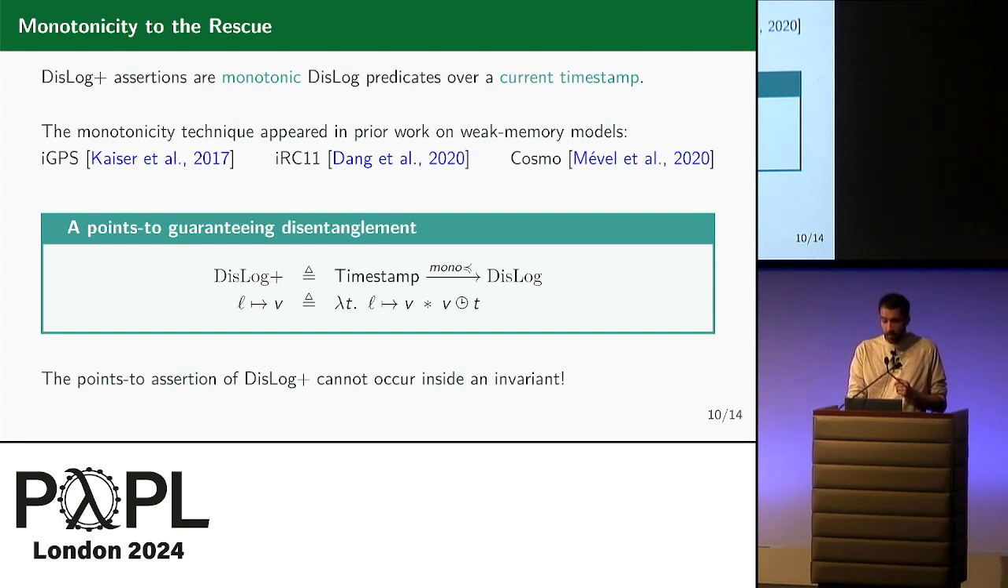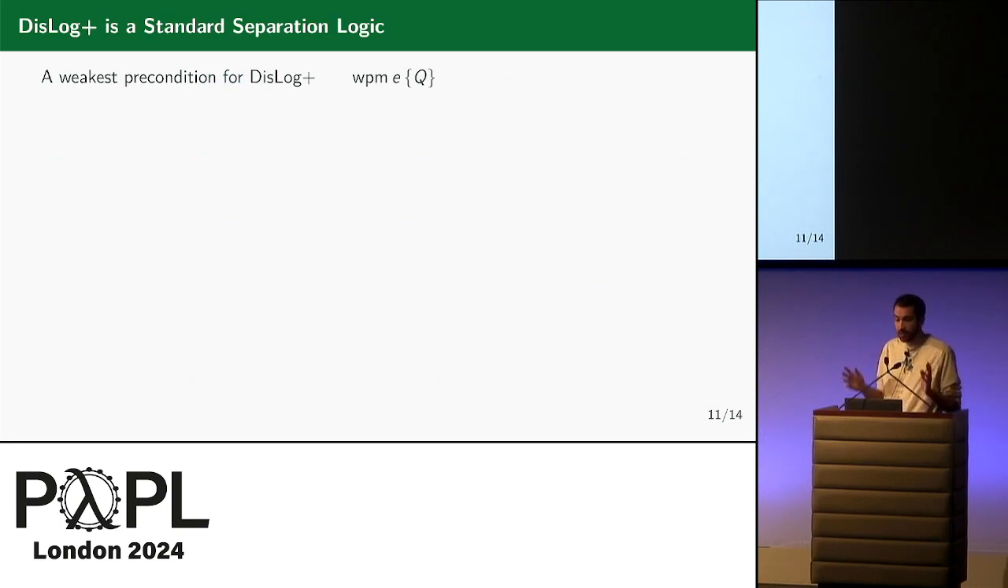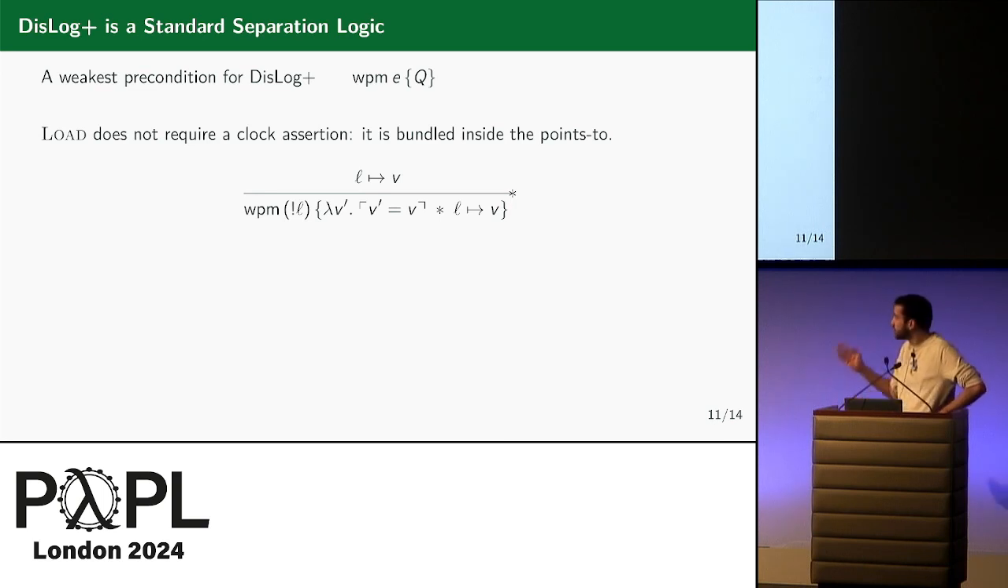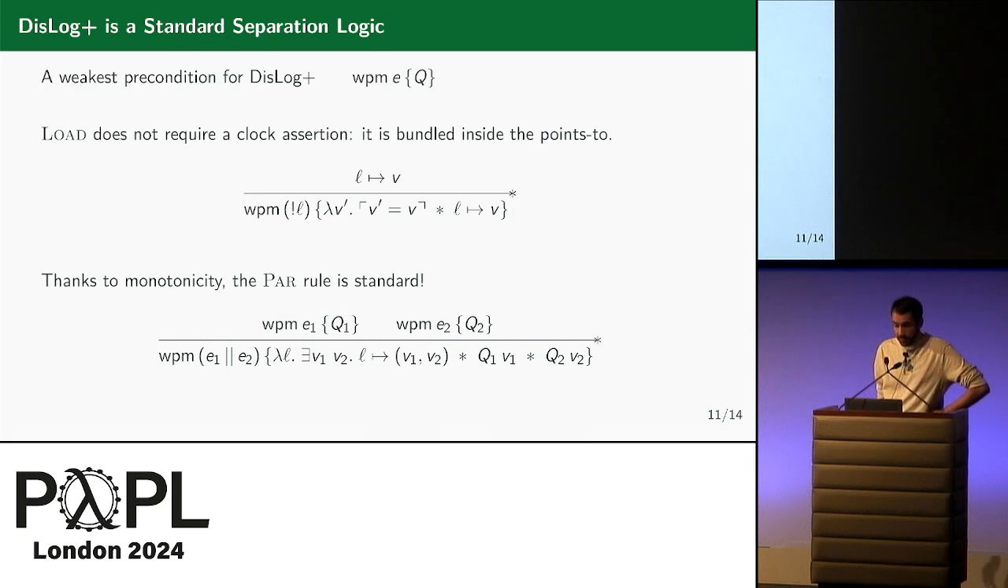And I want to insist that DisLog Plus is a standard separation logic. So we have a weakest precondition, WPM, a monotonic WP that is defined in terms of WP of DisLog. And for example, we have the standard load rule of separation logic, since the clock assertion is bundled inside the points-to assertion of DisLog Plus. Then, thanks to monotonicity, we even have a standard power rule that holds. So DisLog Plus is a standard separation logic.